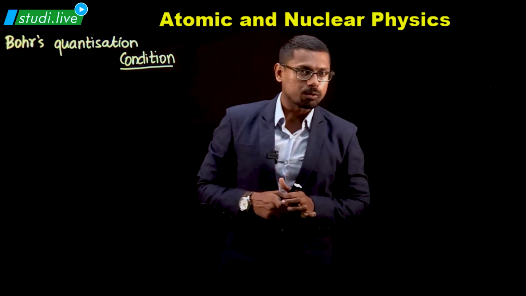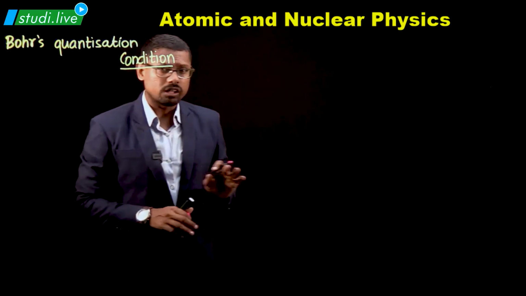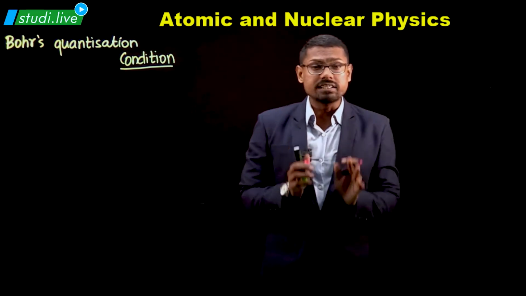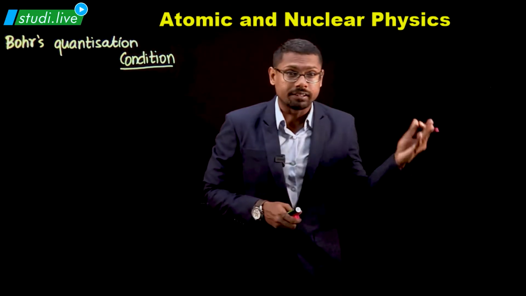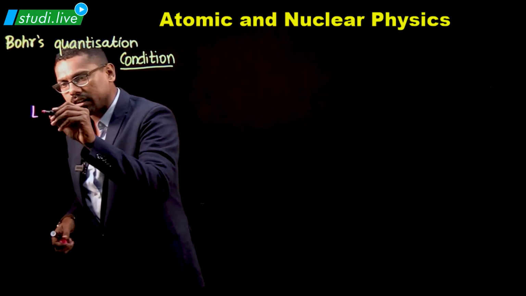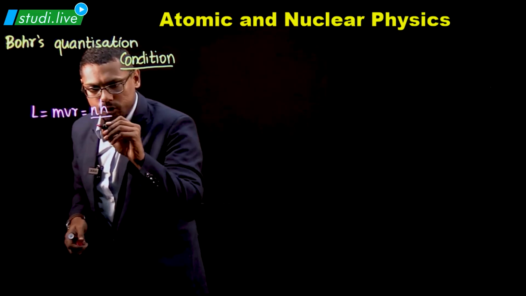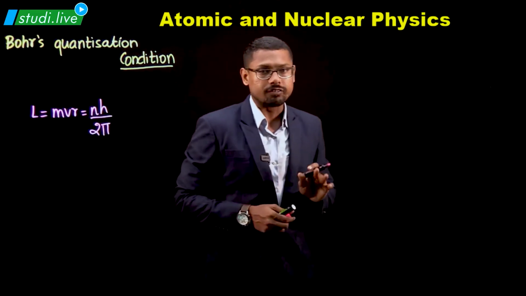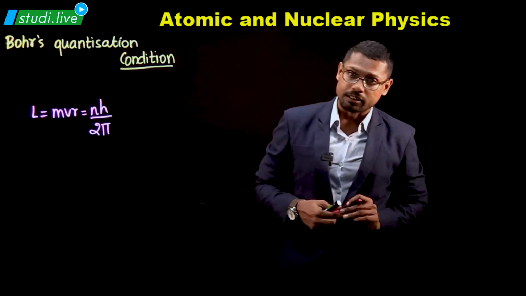Remember our second postulate? Yes. Our second postulate said that the electron won't revolve in any random orbit. Electron revolves only in certain selected orbits where it does not have to release any energy. That is, with the help of this condition, he said that if the angular momentum is equal to nh upon 2 pi, this thing is going to happen. Electrons will be revolving in those orbits where they do not have to release any energy.